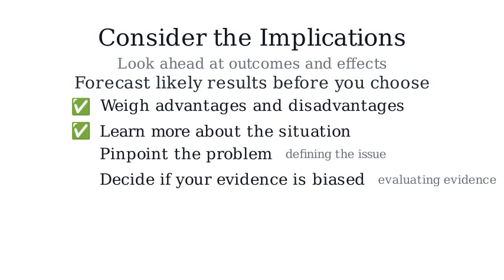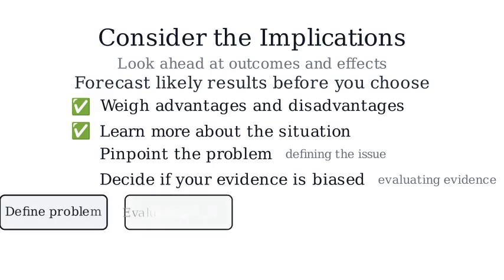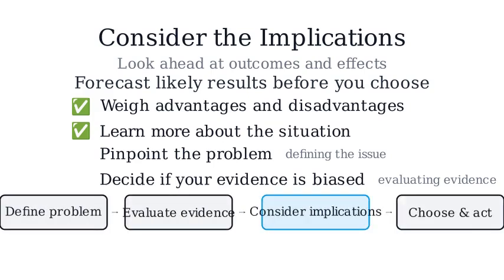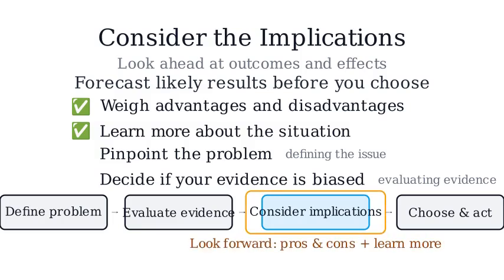Here is a simple decision-making flow. We define the problem, evaluate evidence, consider implications, and then choose and act. The implication step is about looking forward, pros and cons, and learning more if your picture is incomplete.